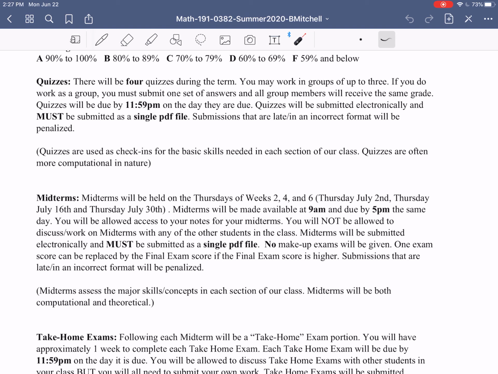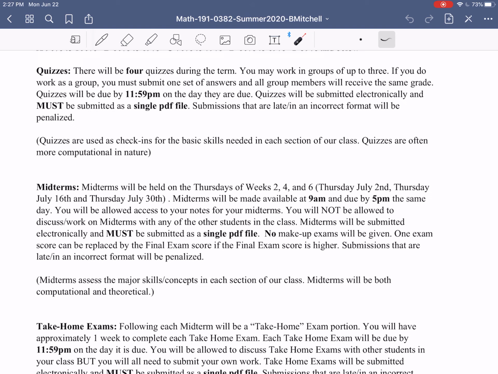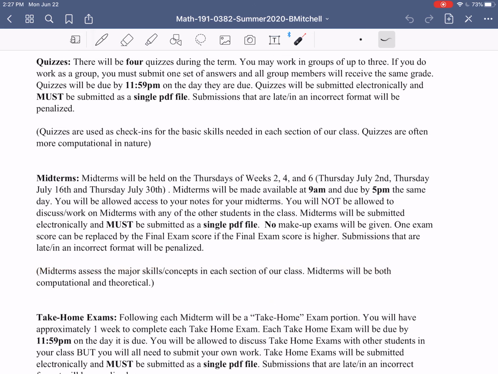What is the point of midterms? How do they differ besides just policy differences? Well, midterms really assess the major skills or concepts in each section. Each midterm happens every 2 weeks, which is every quarter of our course. So those midterms focus on the major skills and concepts from that section. They're basically an accumulation of the things that we were covering in that quarter of the class. That means midterms will still be mostly computational, but they will have some theoretical concepts on there. So quizzes are almost entirely computational. Midterms are going to be somewhat computational, somewhat theoretical.